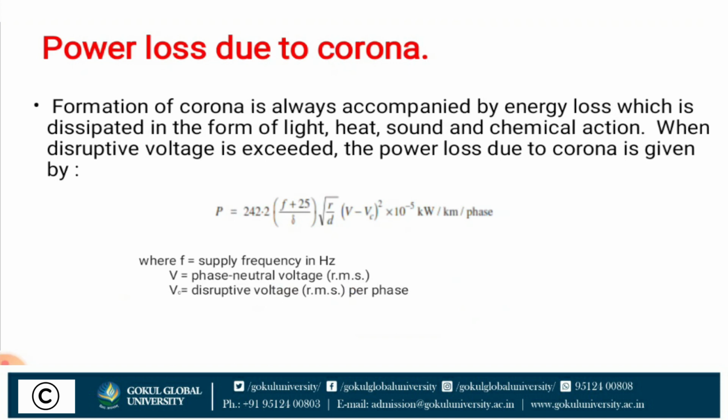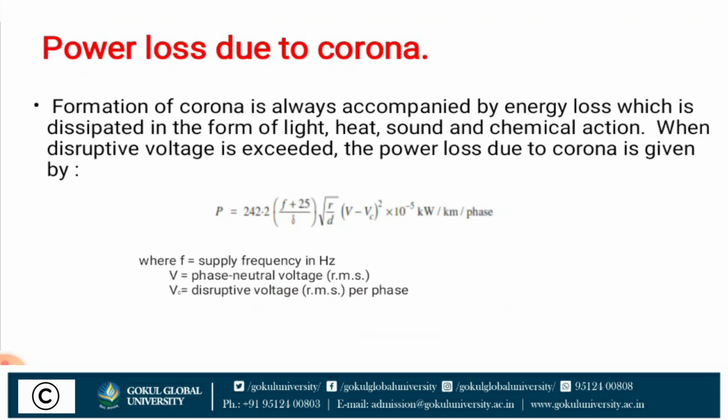Okay. Next, power loss due to corona. The formation of corona is always accompanied by energy loss, which is dissipated in the form of light, heat, sound and chemical action.